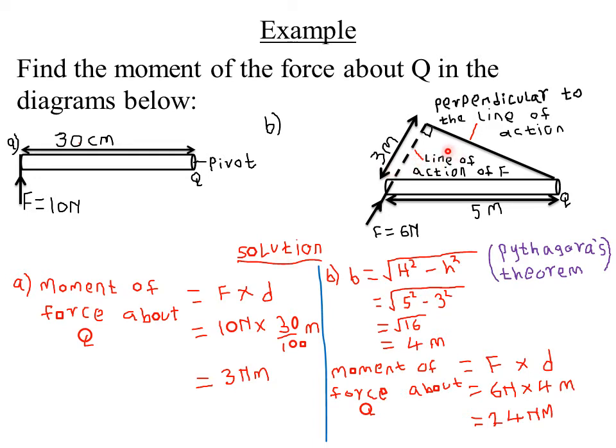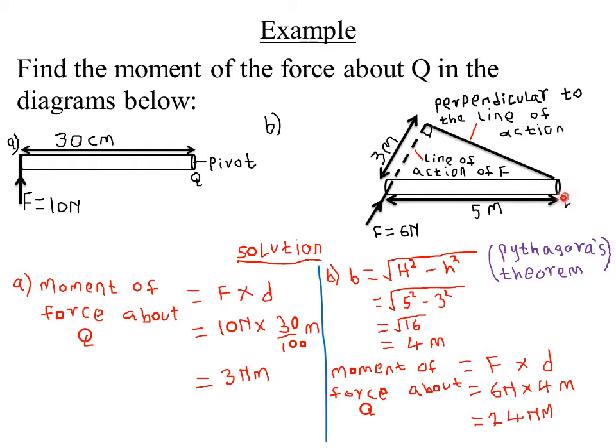Then we look at another scenario. We are also required to find the moment of a force about Q. We said that the moment of a force is given by the product of force and the perpendicular distance from the pivot to the line of action of the force. Q is here, so Q is our turning point, or the fulcrum, or the pivot.